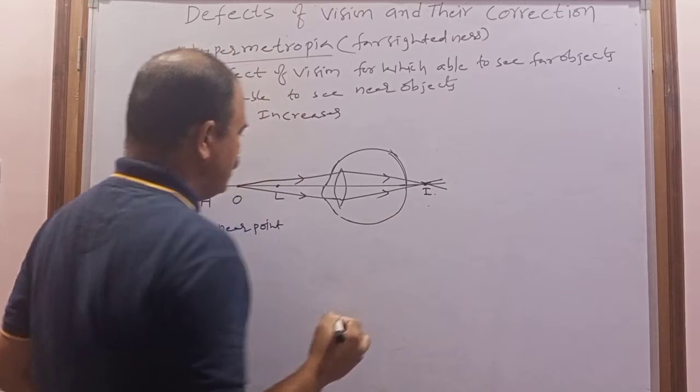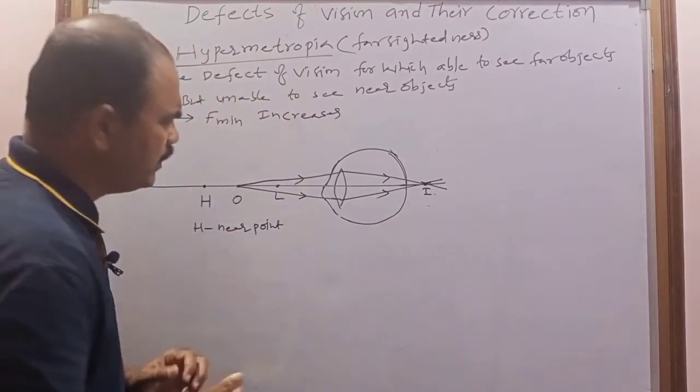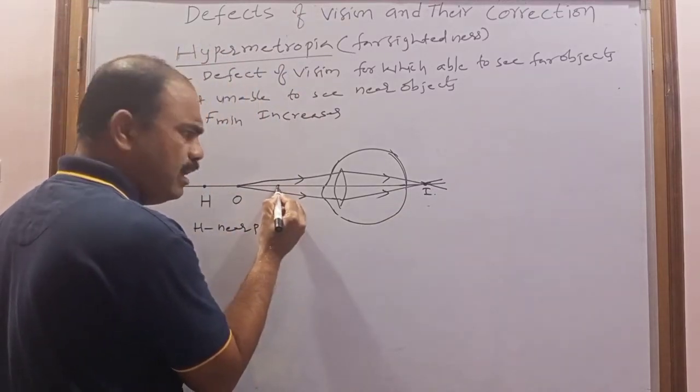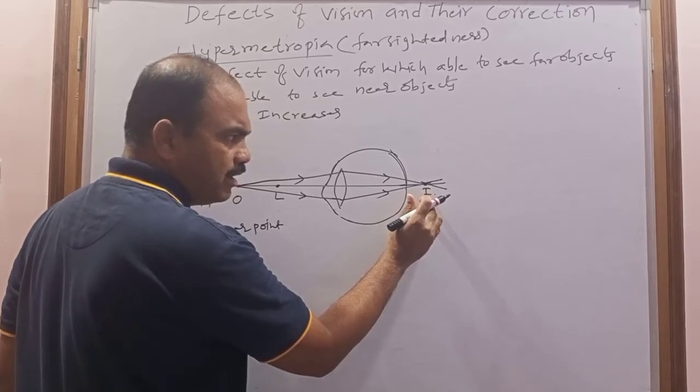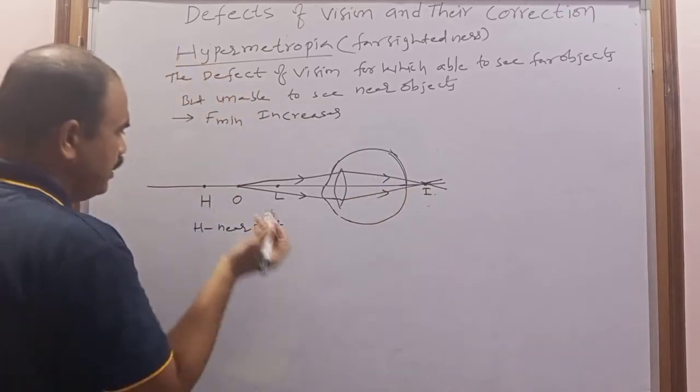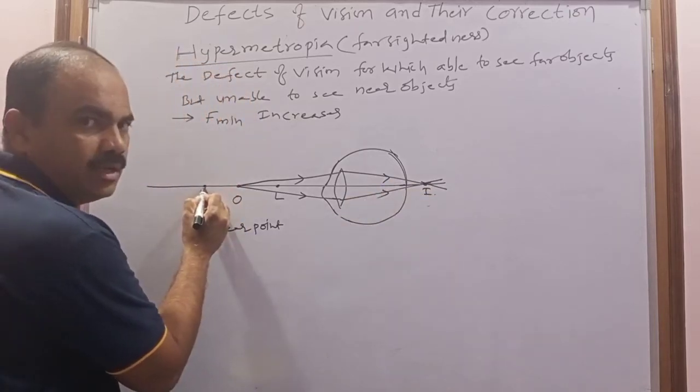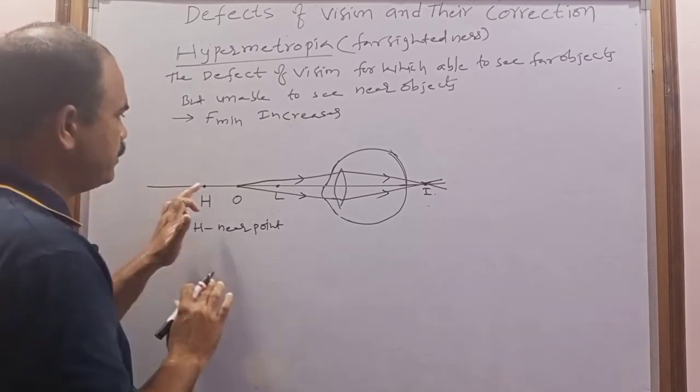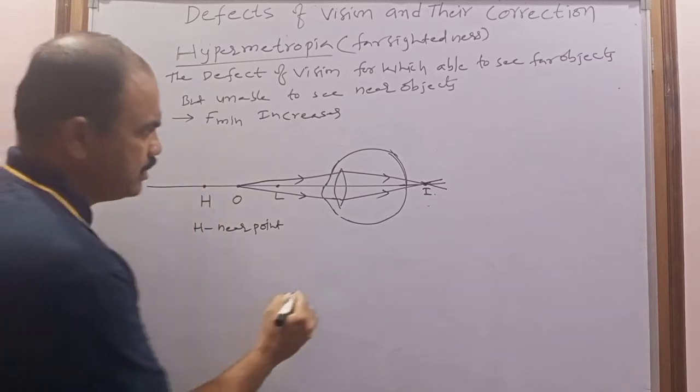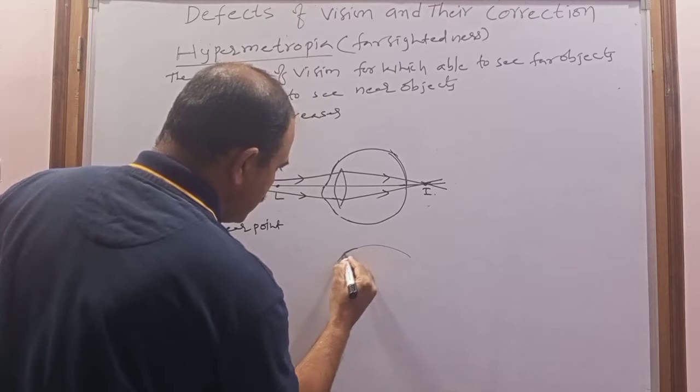This is the image for this object. So if the object is at L also, the image can be formed after the retina. But if the object is at H or beyond H, for example, consider,